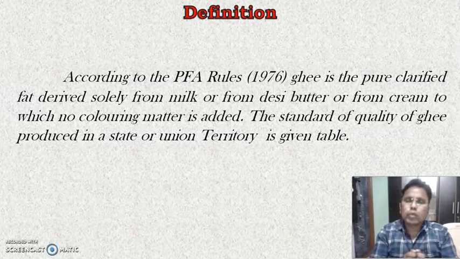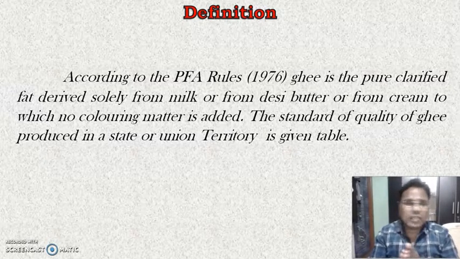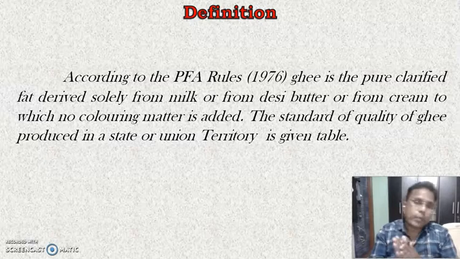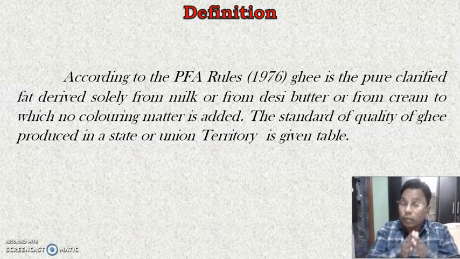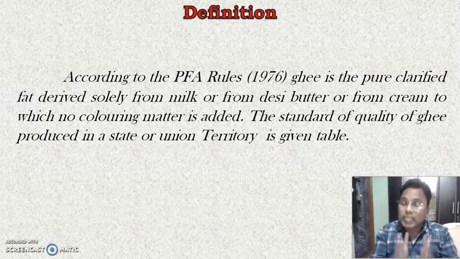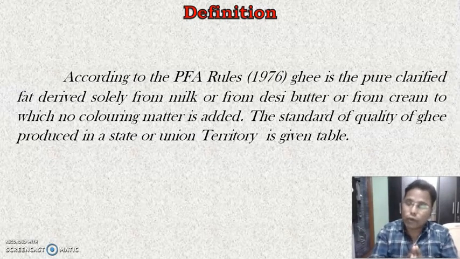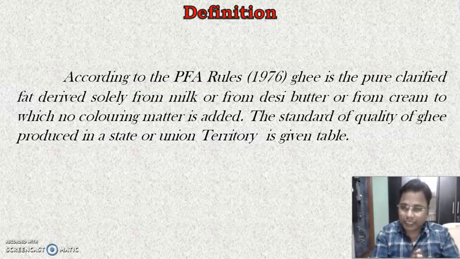So by watching the table which is given by the PFA, we may see the difference between the standards of quality for the different states and different union territories.